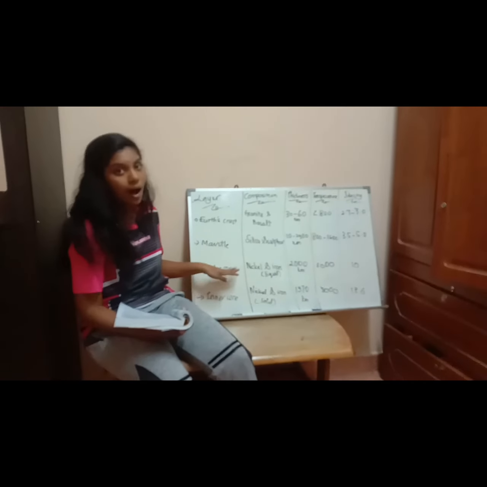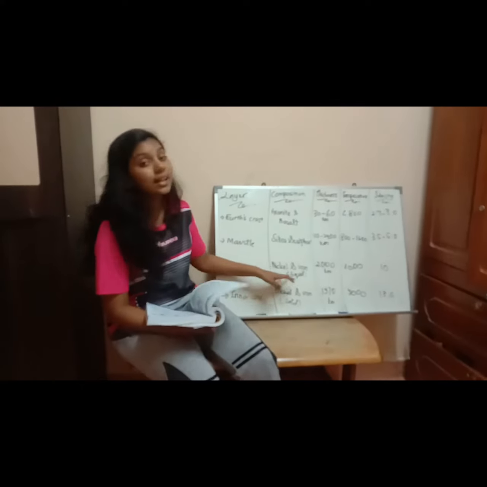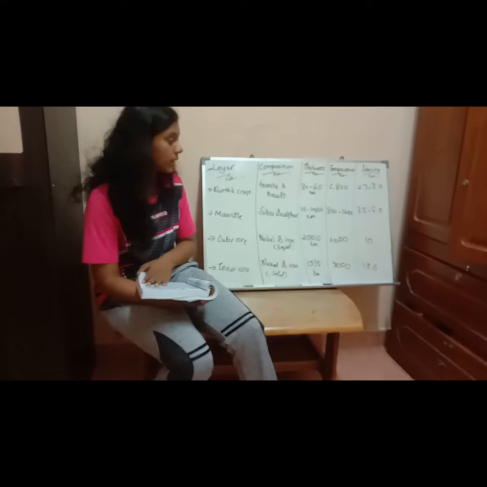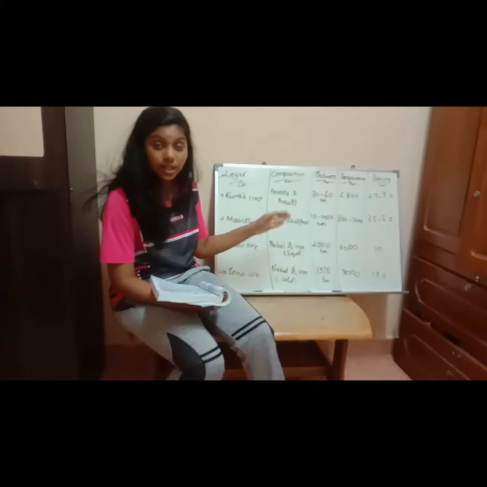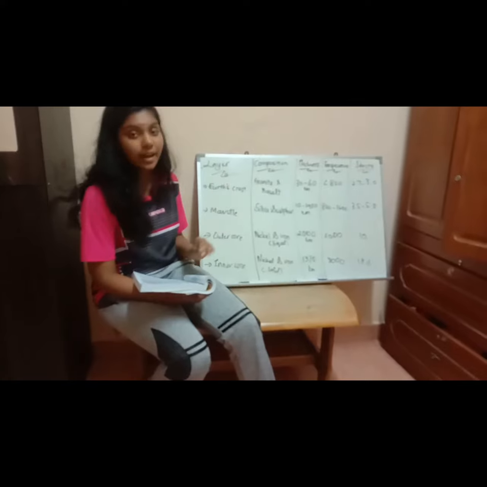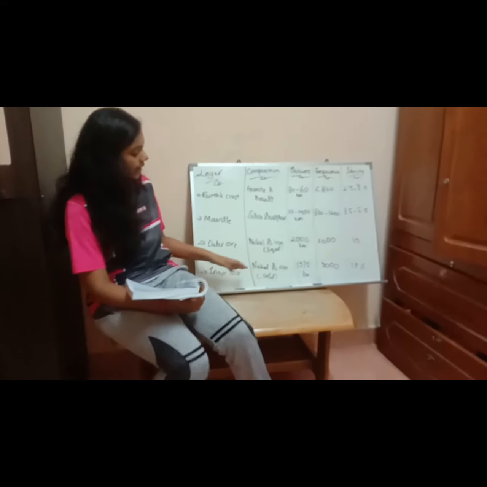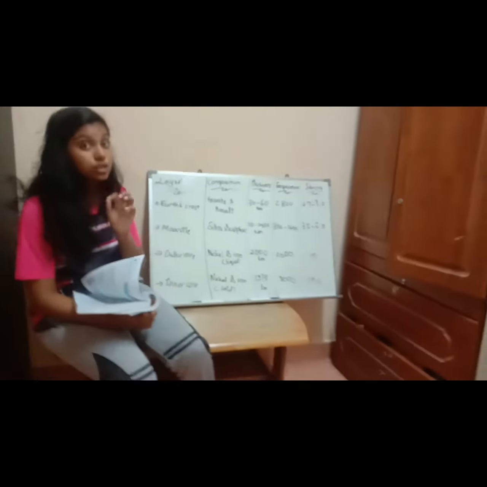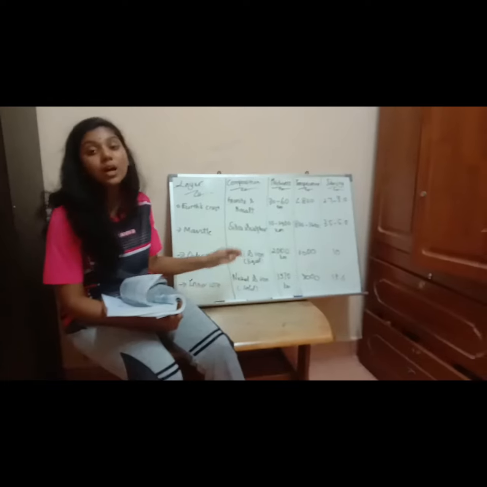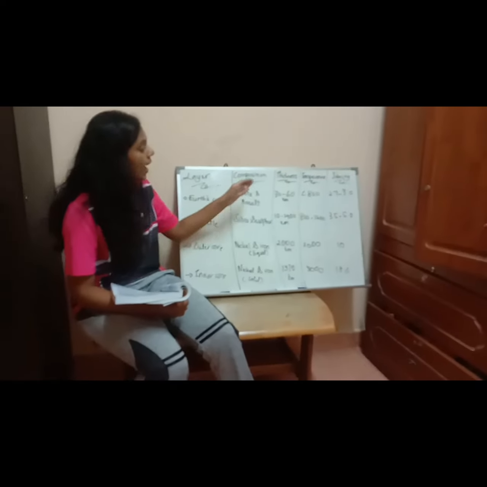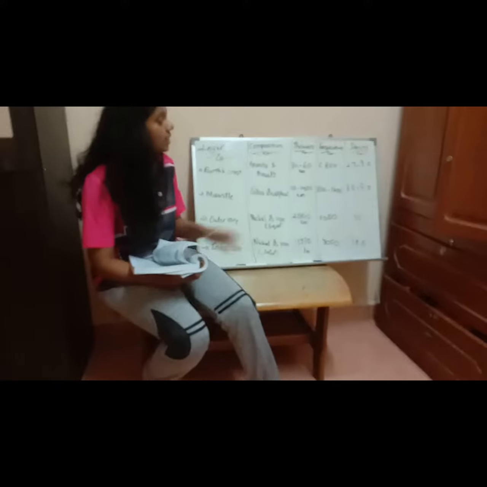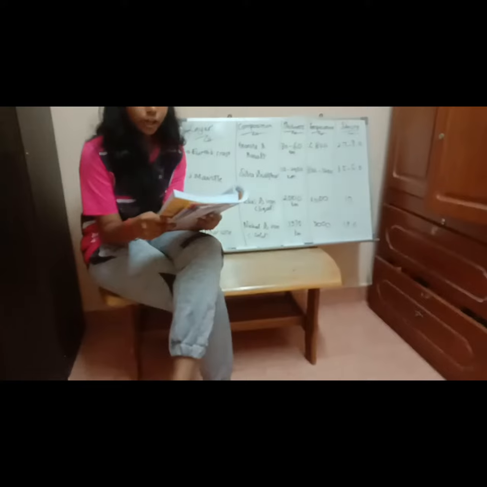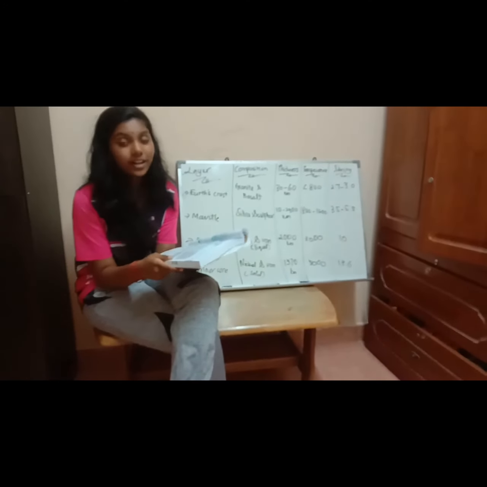Next, outer core. Outer core's composition is nickel and iron, but it is liquid. Next, thickness is 2000 kilometer. Temperature 3000 Celsius and density is 10. Finally, inner core. Inner core composition is nickel and iron. It is solid. So the thickness is 1370 kilometer and the temperature is 5000 Celsius. Density is 13.6.